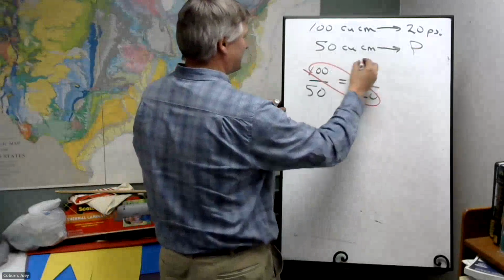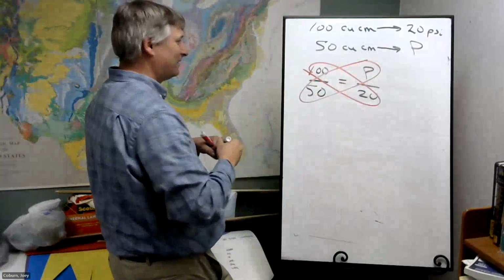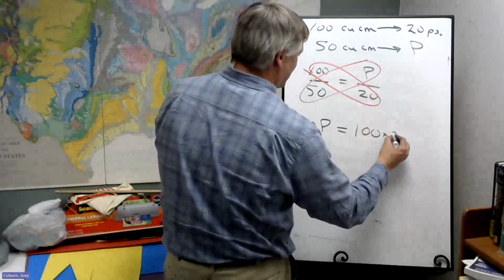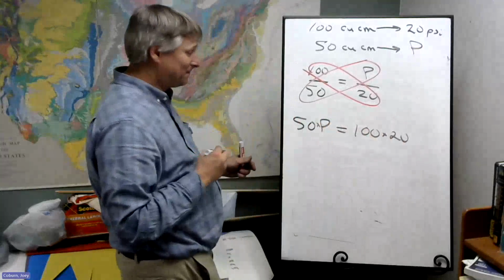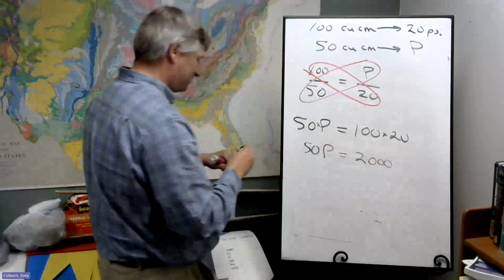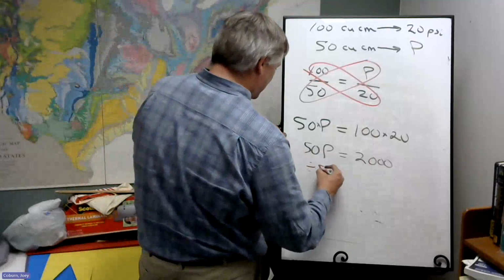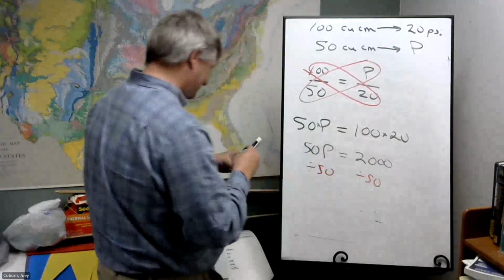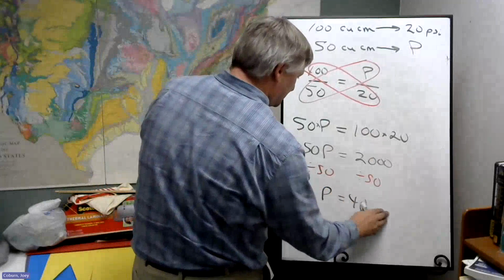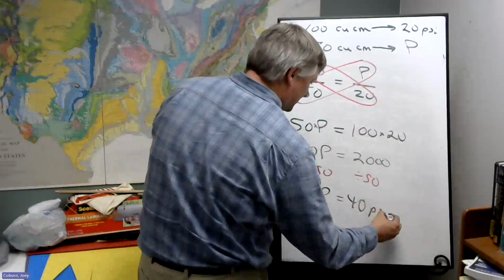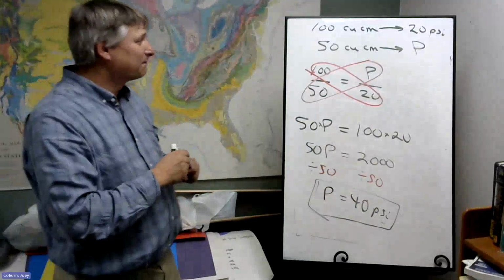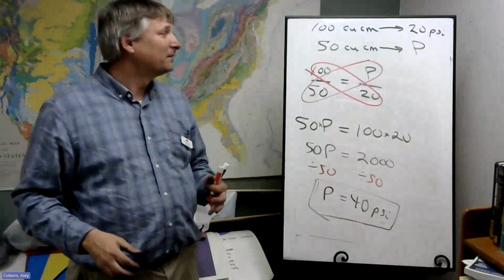Cross multiply. We'll get 50 times p, or 50p, equals 100 times 20, which is 2,000. Divide both sides by 50. We get P is equal to 40. And since this is a pressure, it's going to be PSI. And that's how you work with inverse proportion. So any questions about that? Let me know.